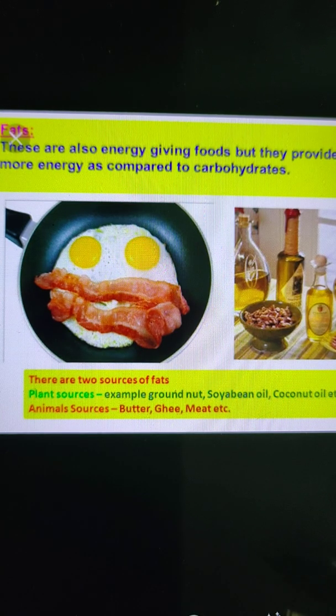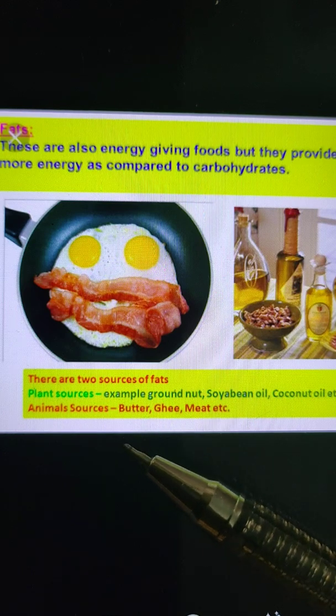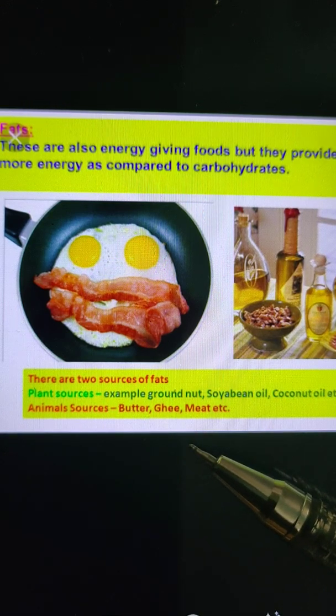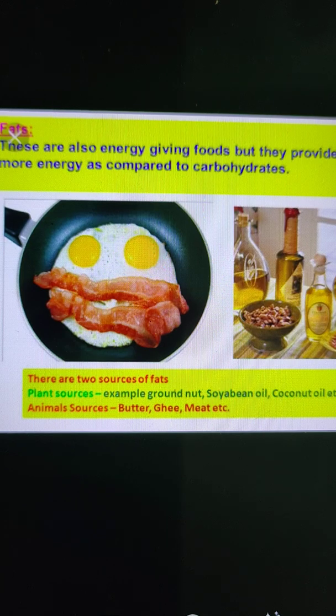They are all plant sources, or you can say they are vegetable fats. Other examples are soya bean and walnuts, also sunflower oil. The next one is animal sources, and the examples are butter, ghee, meat, milk, cream, fish, eggs, all are animal sources. So these fats are of two types and they also give us energy, but they require some time to convert into energy.